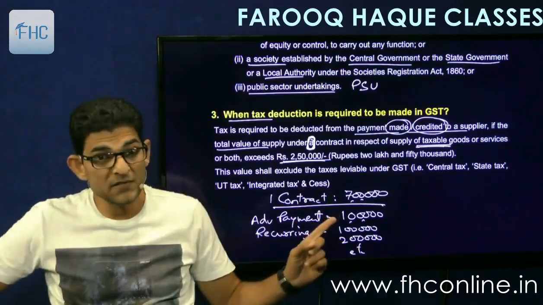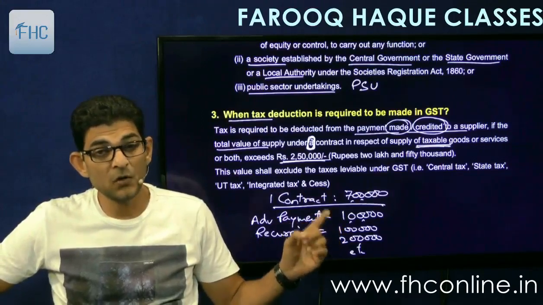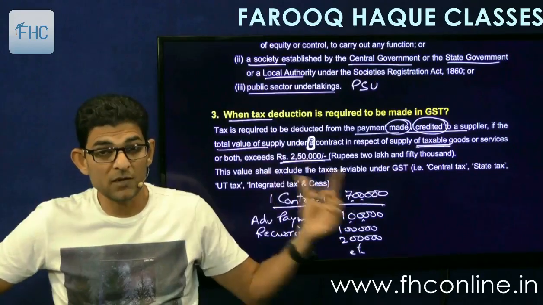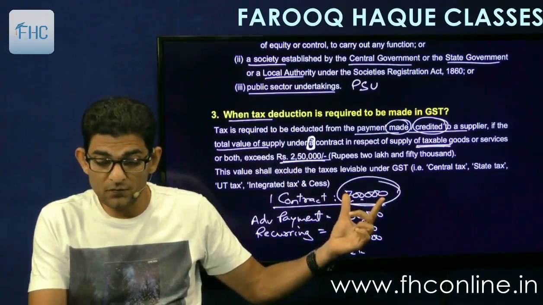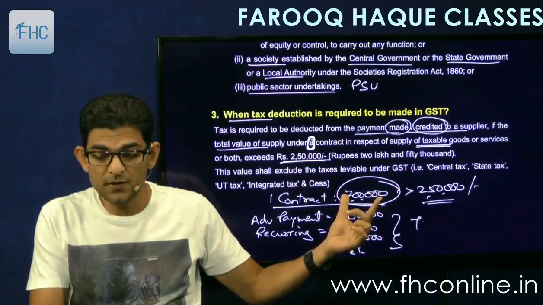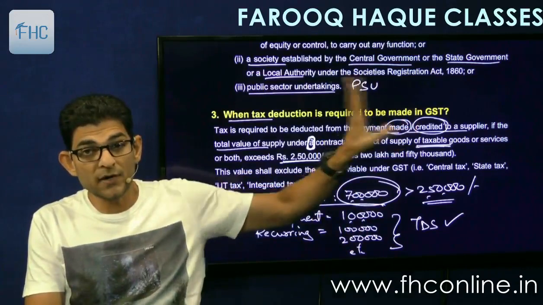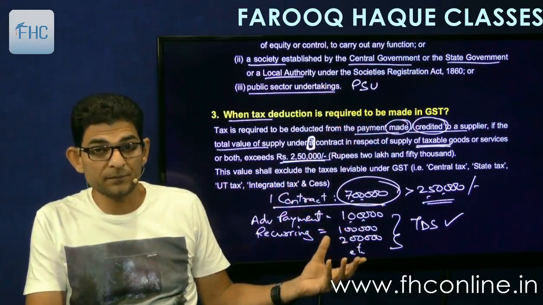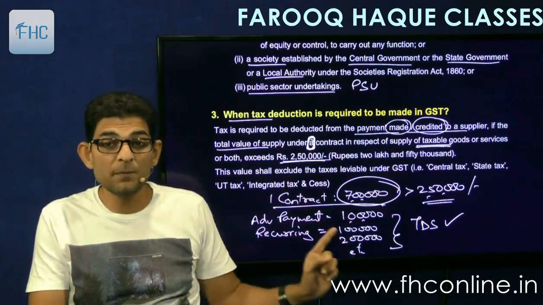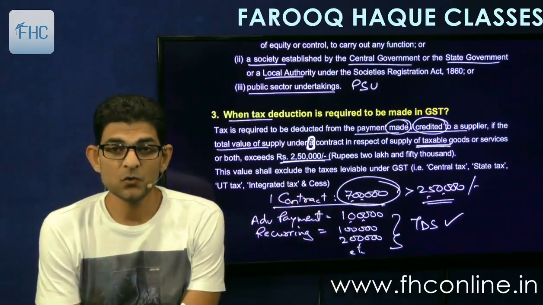So individual payments are less than 2,50,000. Will tax be deducted at source? Yes, because you have to see the total value of supply under one contract. If this total value exceeds 2,50,000, then tax has to be deducted at source. Tax is to be deducted at the time of making the payment or crediting it to the supplier's account, whichever is earlier. So if recurring payments are made, then TDS has to be deducted from each payment separately. Okay. So clear?